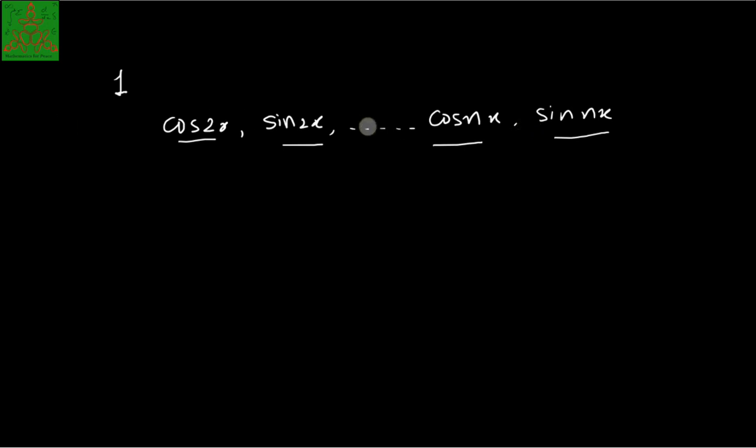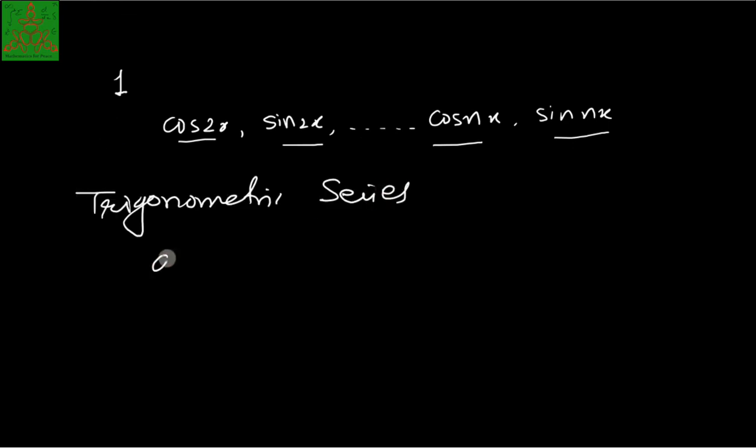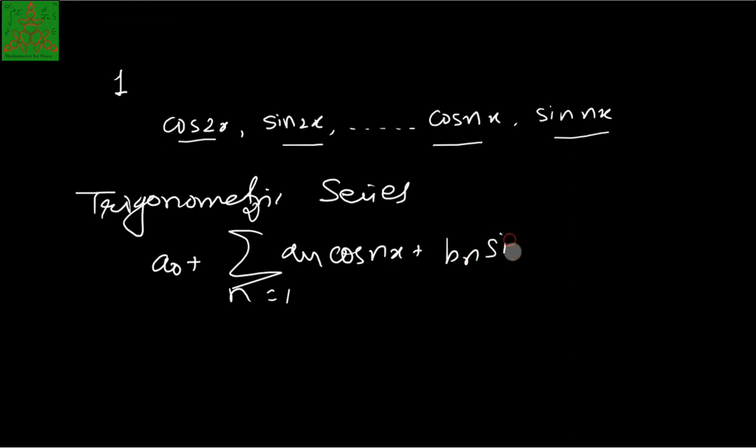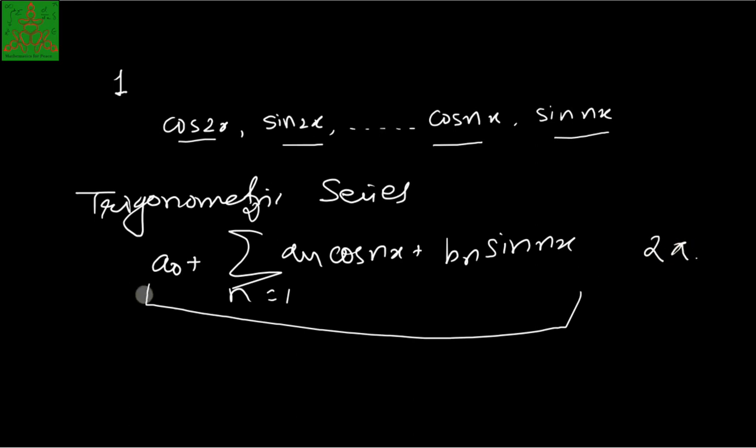Now using cos x and sin x, we will define a series called the trigonometric series. A trigonometric series is defined like this: a0 plus summation n running from 1 to infinity of an cos nx plus bn sin nx. This trigonometric series is also a periodic function with the period 2 pi. And this expression is frequently used in Fourier analysis.